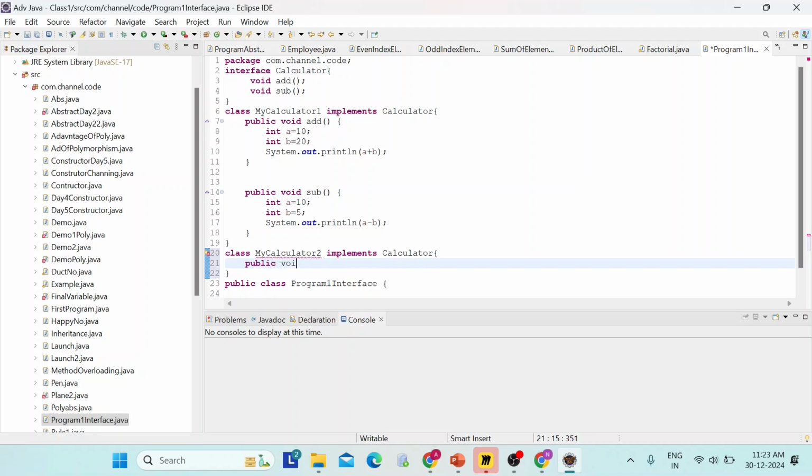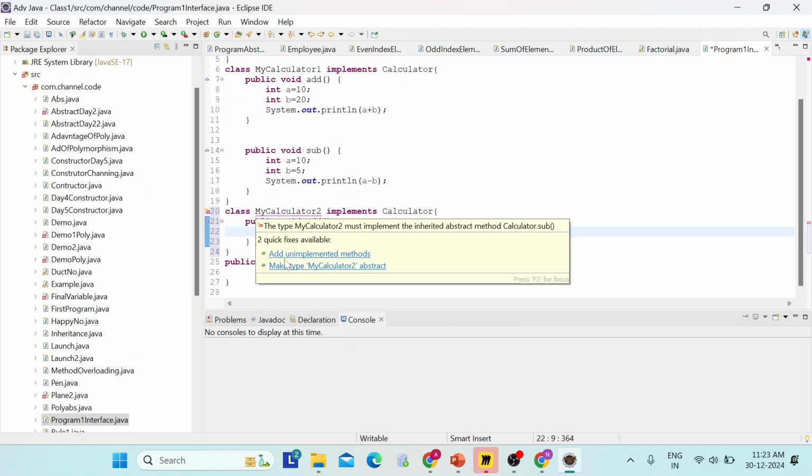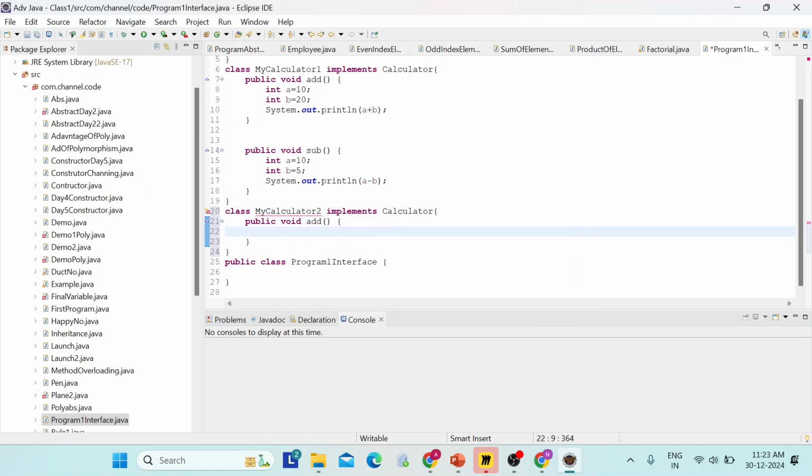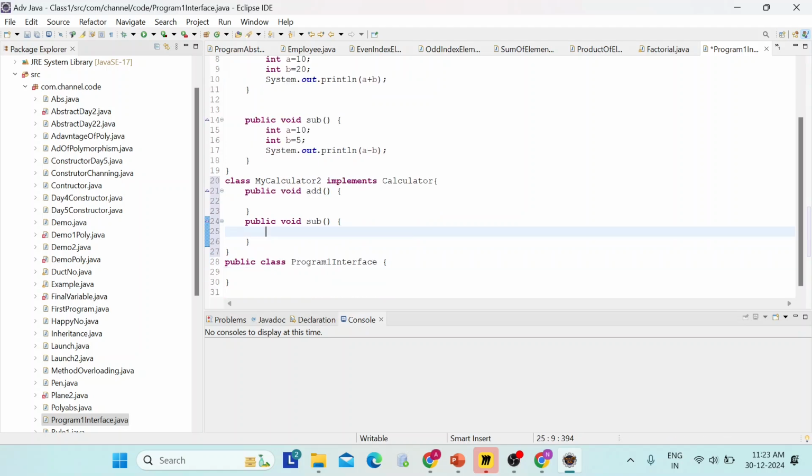Again we write public void add and give it a body. Now here it is showing an error: unimplemented method, which means we have to override it. Then the error goes away. Public void subtract inside this. Now the error is gone.